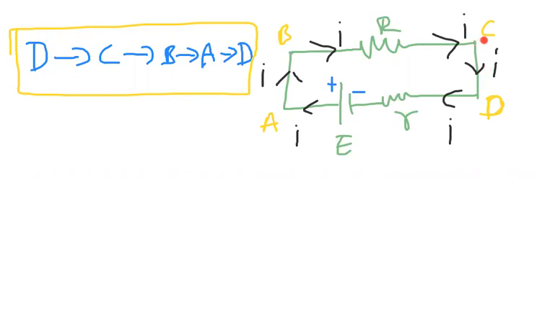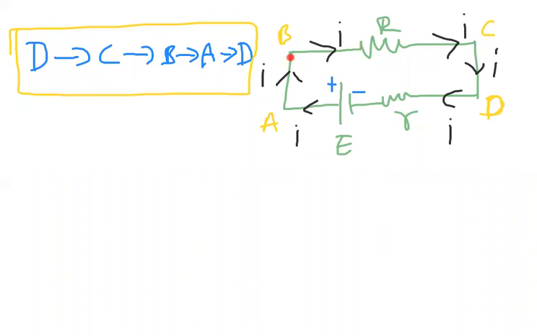There is no resistance, no potential difference between D to C. So what should I write here? Nothing to write, just leave it. No resistance, no cell, nothing to discuss.